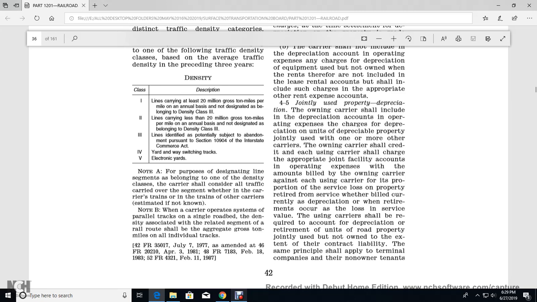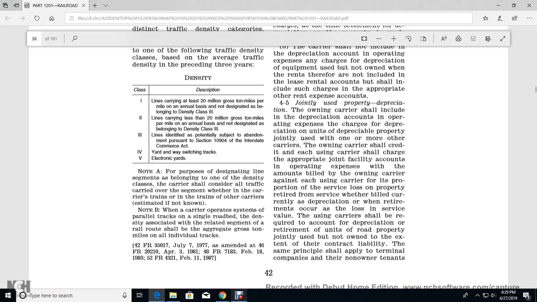4-5. Jointly used joint property, depreciation only. The carrier shall include the depreciation account in the operating expense for the charge of depreciation on depreciable joint property owned by the carrier and borne by the other carrier with the owner. The carrier shall credit each carrier's charge to the appropriate joint facility account in operating expense for the amounts billed to the owning carrier, each for its use of the property, in proportion to the service allowed, with the property retired and the bill covering the depreciation currently.